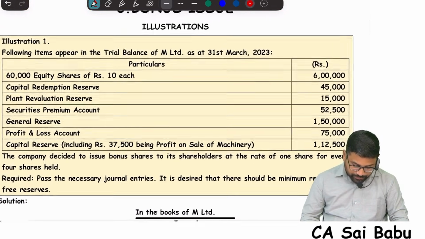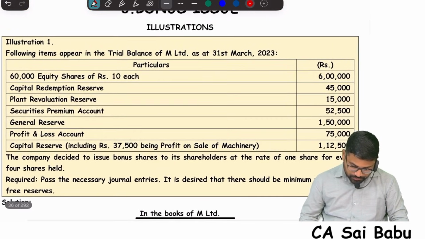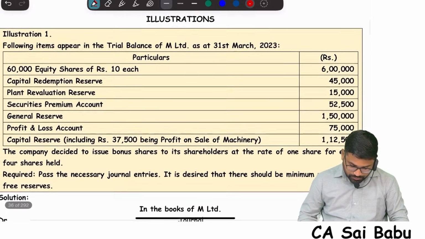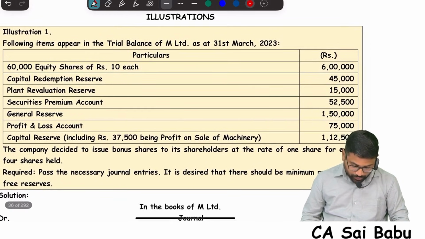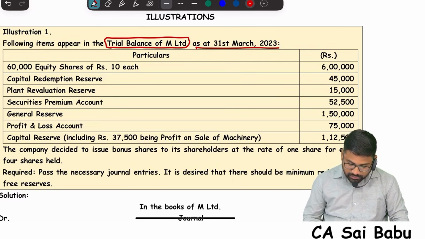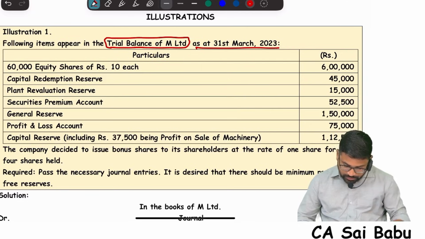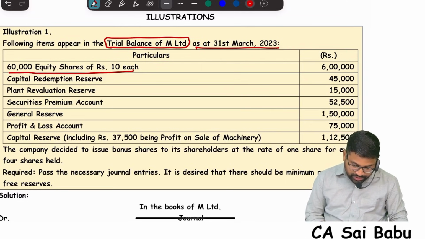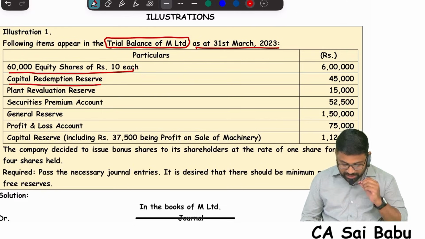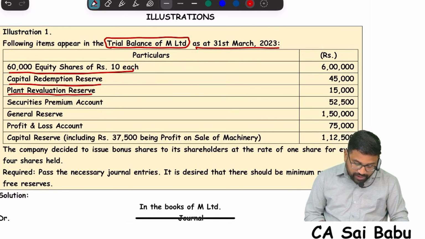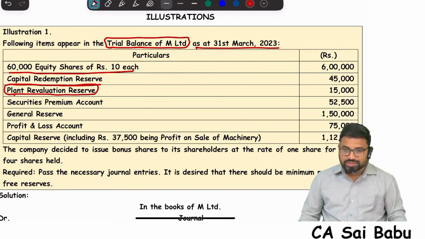Illustration number 1. The following items appear in the trial balance of M Limited as at 31st March 2023: 60,000 equity shares of 10 each, capital redemption reserve given, plant revaluation reserve given. Can we use this revaluation reserve?